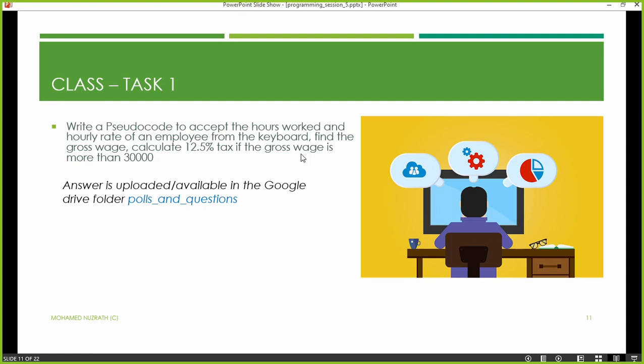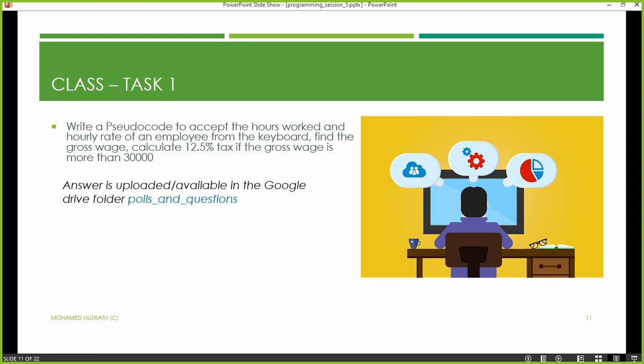An employee is working for a company, so you are entering how many hours worked and how much per hour you are paying. Those two figures you are entering from the keyboard. Find the gross wage. You know what the gross wage is? These general things we need to know.